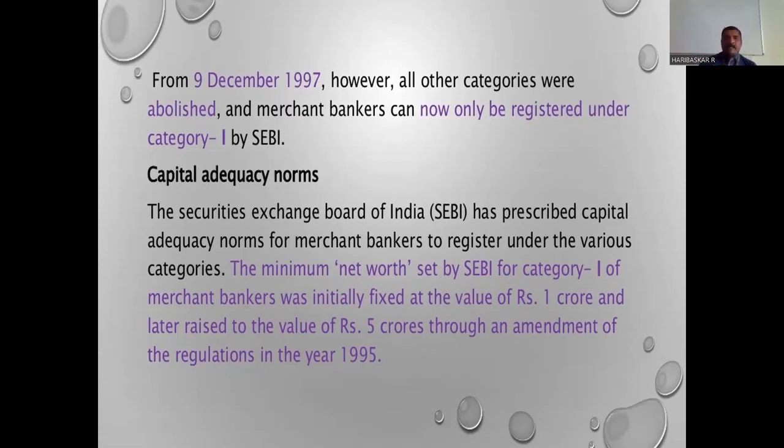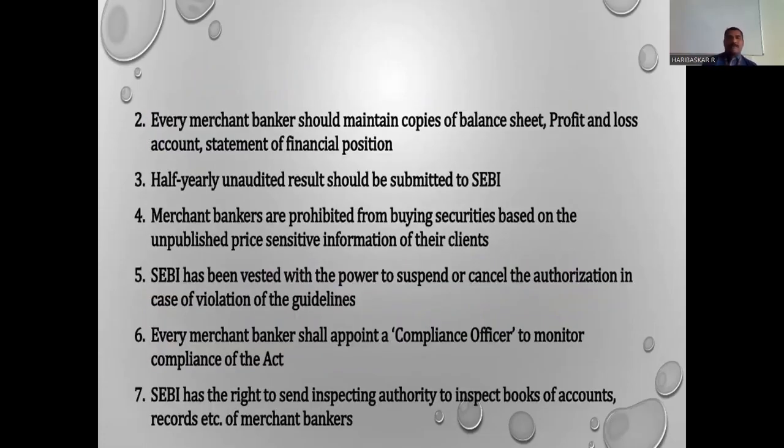And apart from the capital adequacy norms, some other norms are also given for them. They need to maintain copies of the balance sheet, profit and loss account, and statement of financial position, and half-yearly unaudited accounts have to be submitted to SEBI. Merchant bankers are prohibited from buying securities based on unpublished price sensitive information. They are not allowed to buy securities directly; they can act as intermediaries or advisors to the issues.